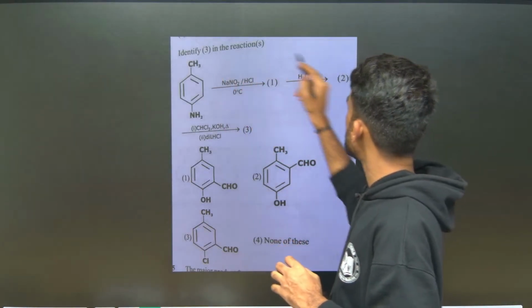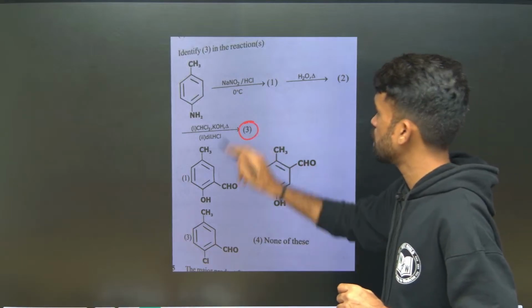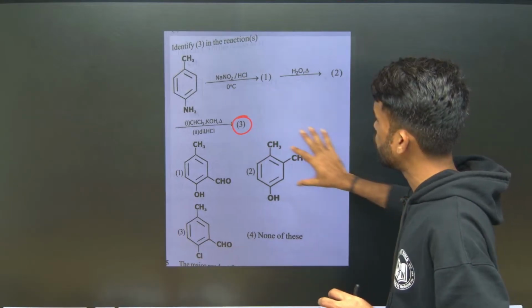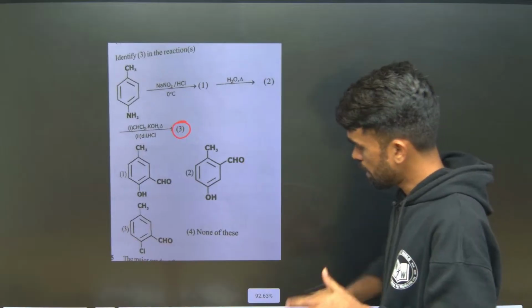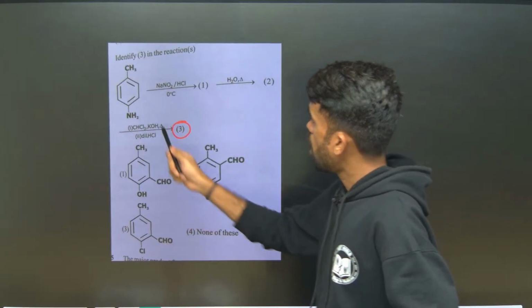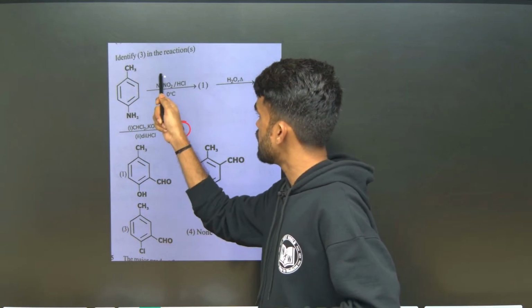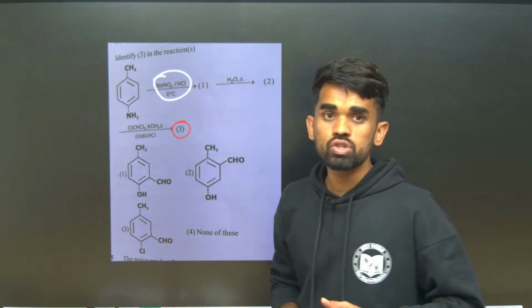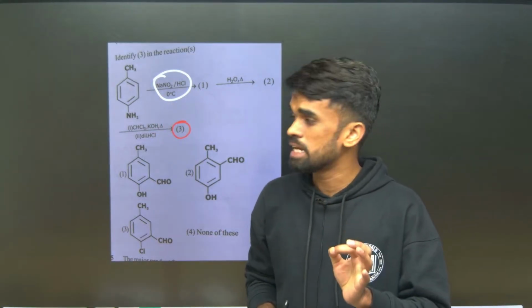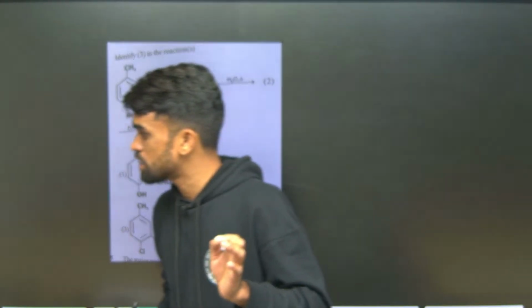Identify 3 in the reaction. See, these 3 we need to identify. How can we identify these? Just look. Here we have CH3NH2 with NaNO2 in acidic medium. So this process is called diazotization. What is that? Diazotization. Okay.